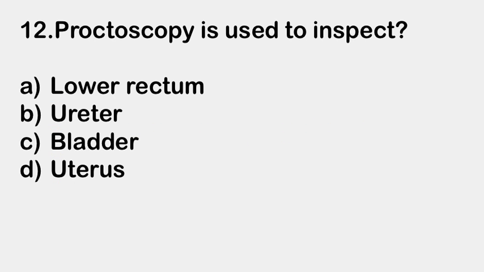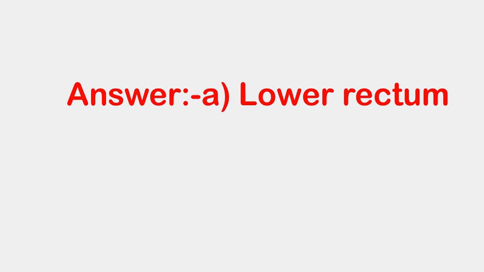Next question. Proctoscopy is used to inspect: A. Lower rectum, B. Ureter, C. Bladder and D. Uterus. Right answer is A. Lower rectum. Proctoscopy is used to inspect lower rectum.